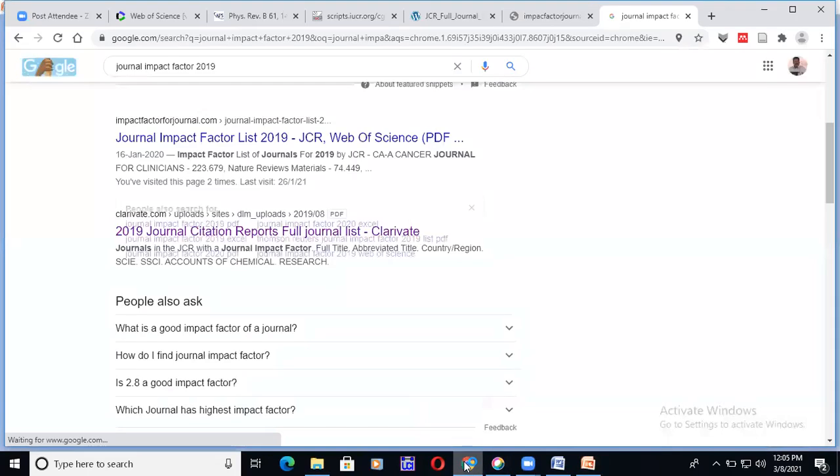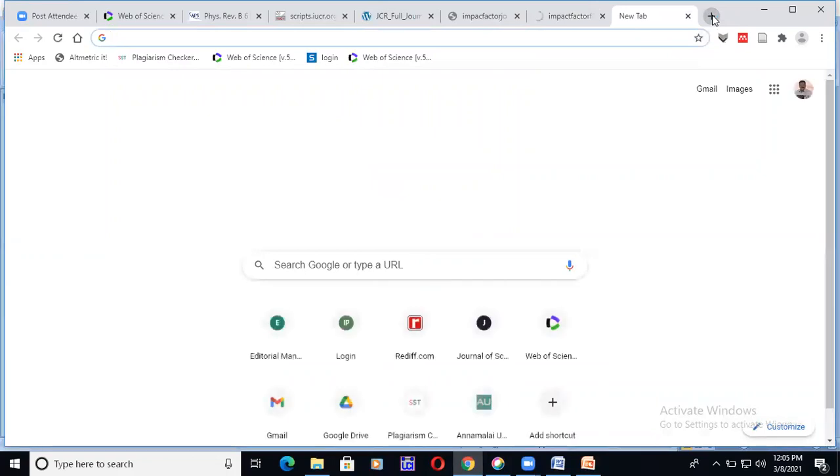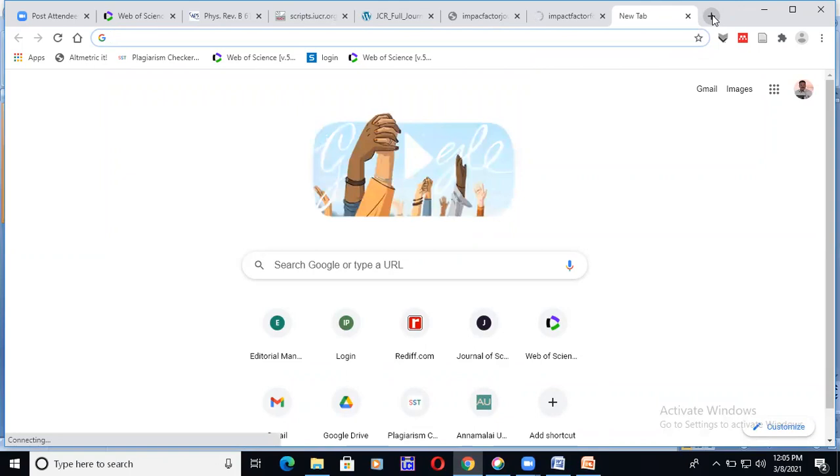Okay, otherwise leave it, no problem. We will look at it later because the net is very slow now. Then, now listen, thereafter, one more method. What can we do? In the same way, we can find out the number of journals relevant to our subject area in Web of Science. Can you do it now? Can you find out your own subject journals in Web of Science very easily? This is one method.